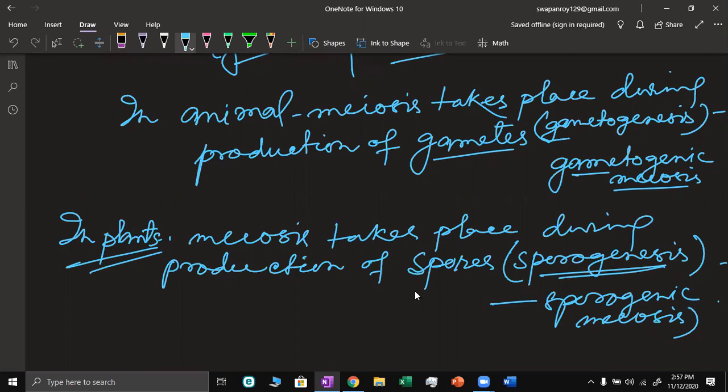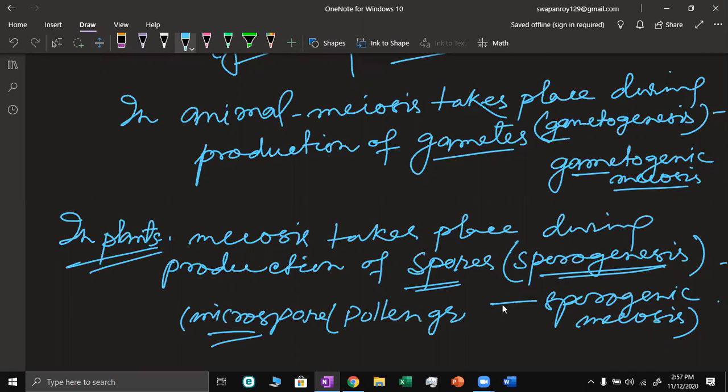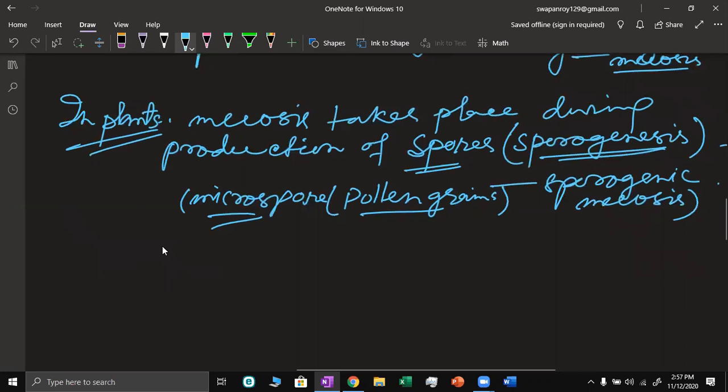And what are these spores? The microspore, which is in the male, is known as the pollen grain. And there is the female spore, which will later on produce the female gamete, that is the megaspore, in the embryo sac.